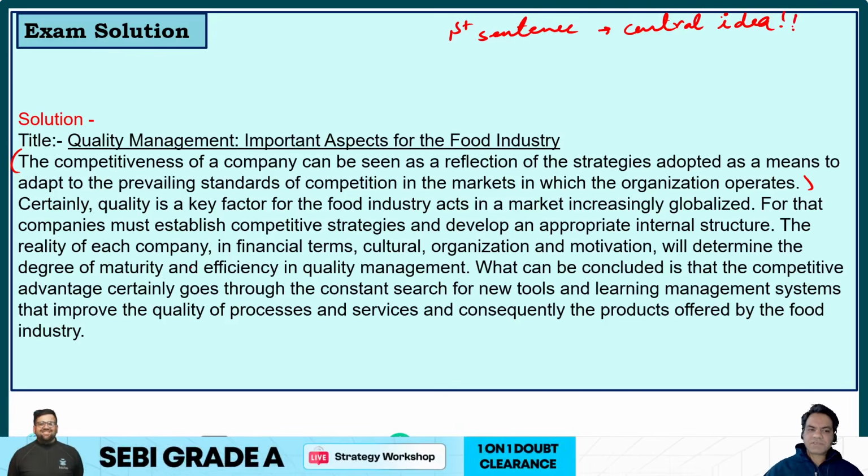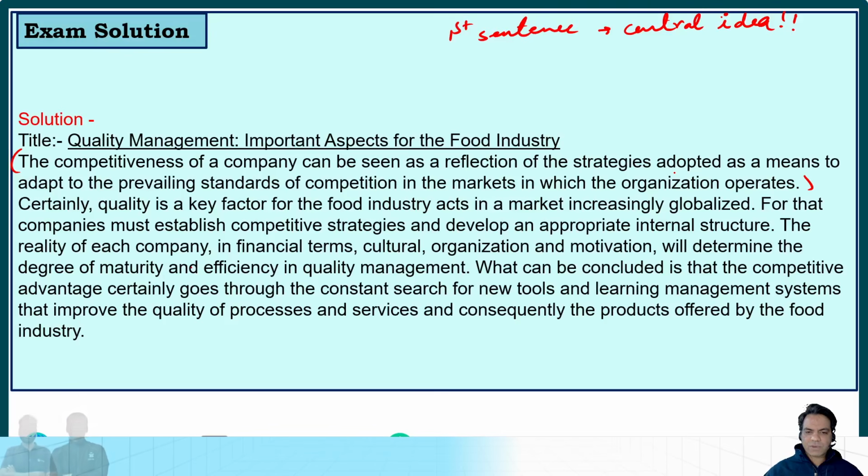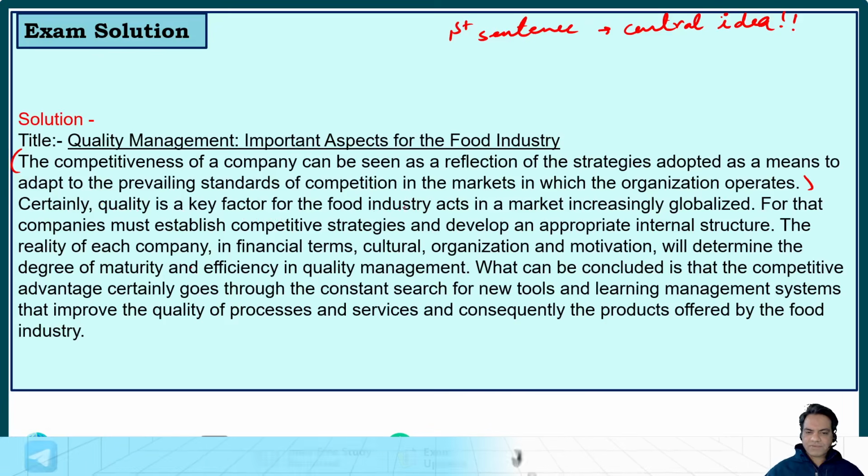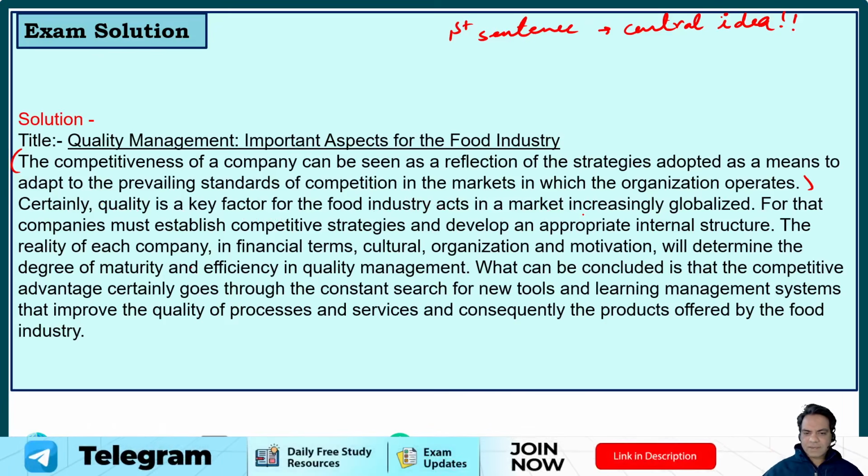So the competitiveness of a company can be seen as a reflection of the strategies adopted as a means to adapt to prevailing standards of competition in the markets in which the organization operates. Certainly, quality is a key factor for the food industry, which acts in a market increasingly globalized. For that, companies must establish competitive strategies and develop an appropriate internal structure.